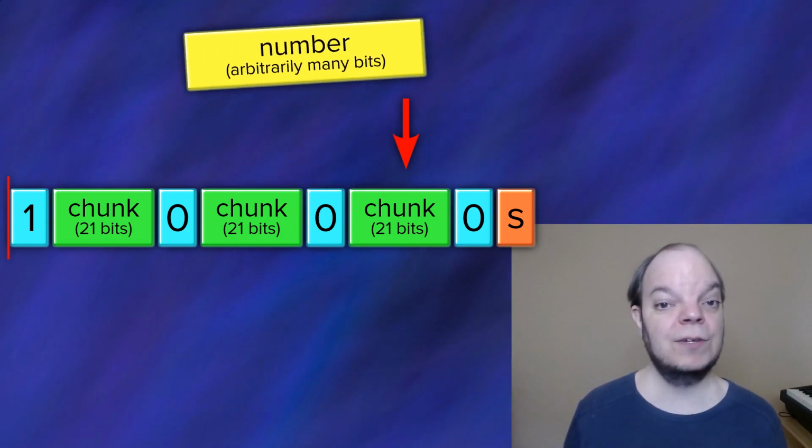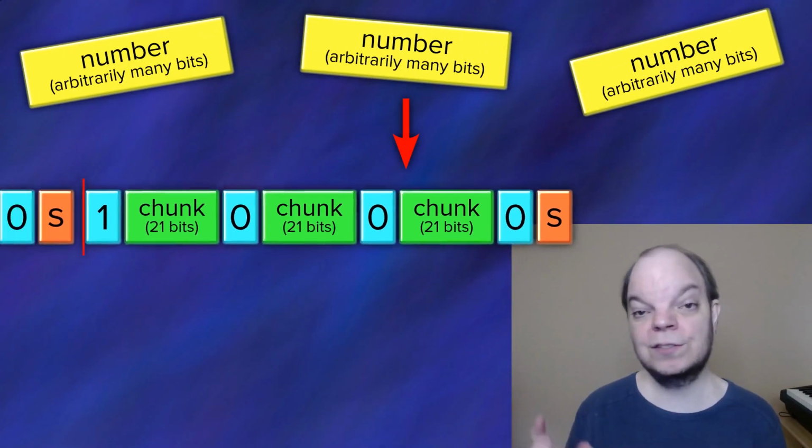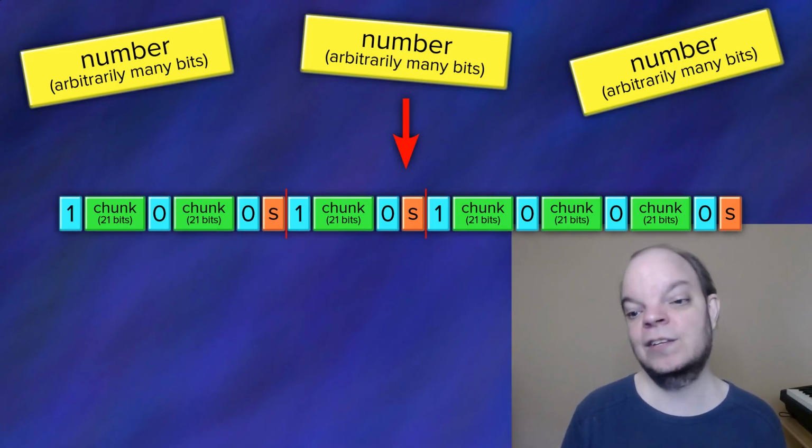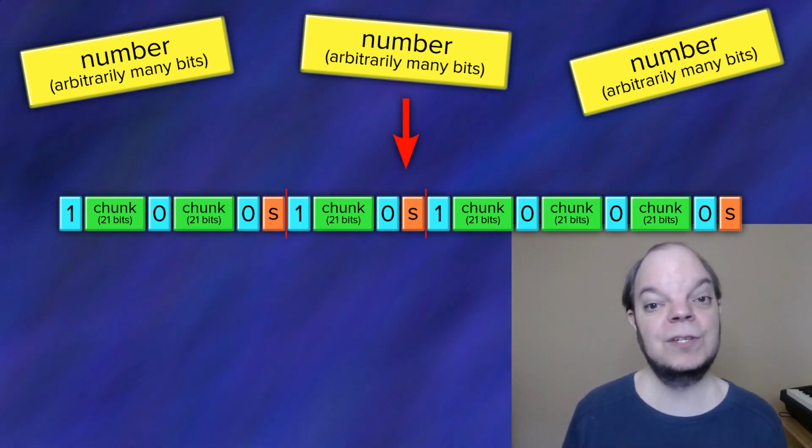Which means that now if we want to encode multiple numbers, we can just concatenate them, and we will always know where they start and end, and we can always decode them by just retrieving the individual chunks. Alright, now we know the format, let's see if we can construct an algorithm that will encode and decode a number. So let's start with a function that can encode an element and put it at the front of a list.